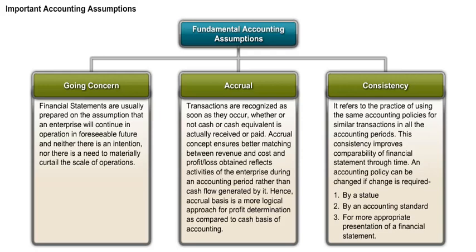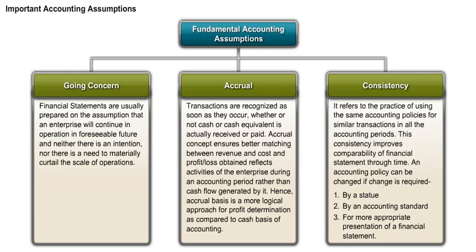So these are the fundamental accounting assumptions. These are always the assumptions while preparing the financial statement. While preparing the financial statement, no one will write that the company is a going concern, or that it is following consistently the same accounting policies, or that the company is following the accrual basis of accounting.